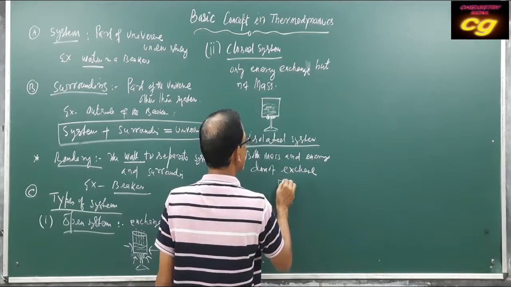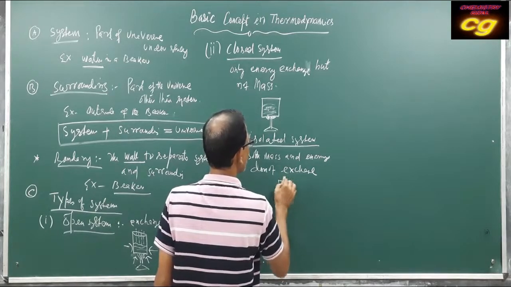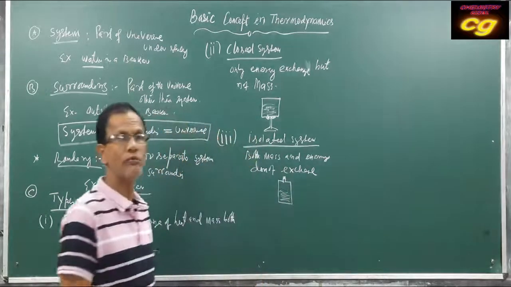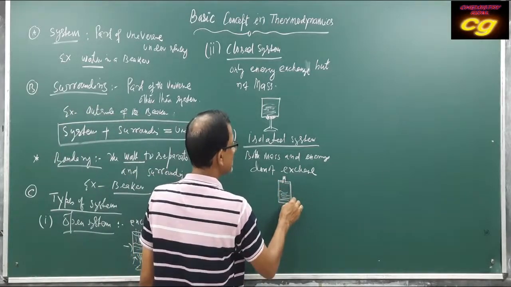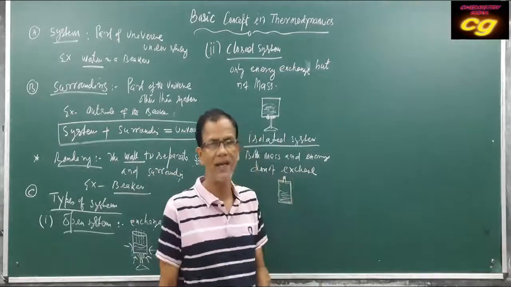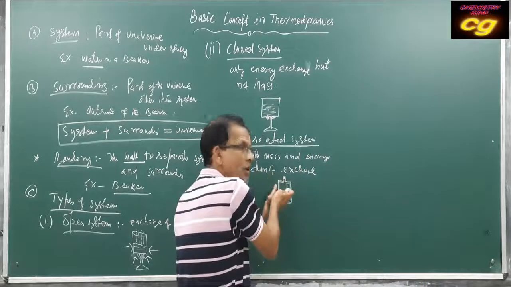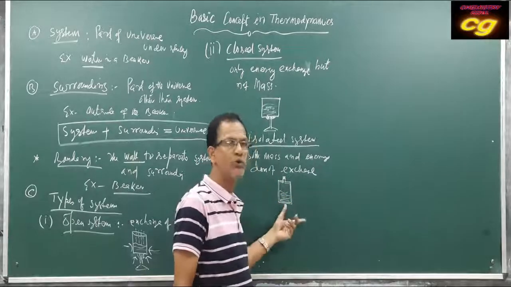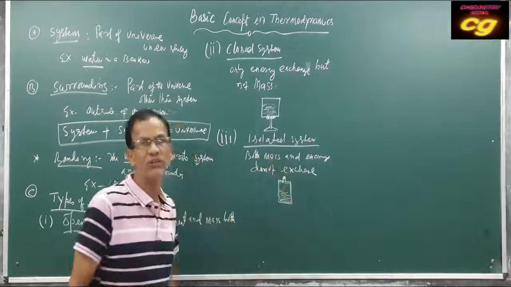As the wall of the thermoflask is insulated and closed, heat and mass cannot be exchanged between the system inside the thermoflask and the outside. There will be no exchange of heat and mass. That's why it is called isolated.